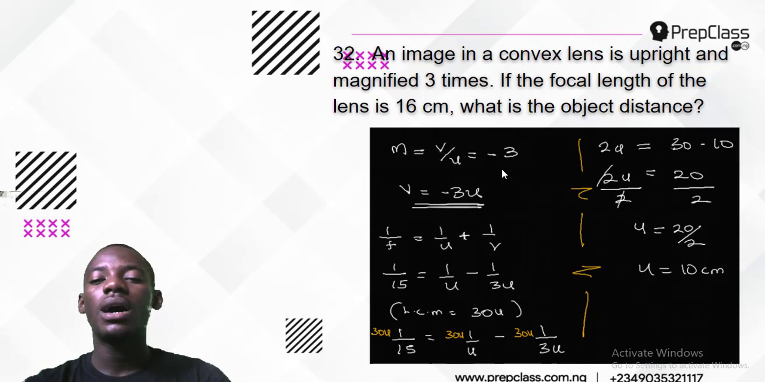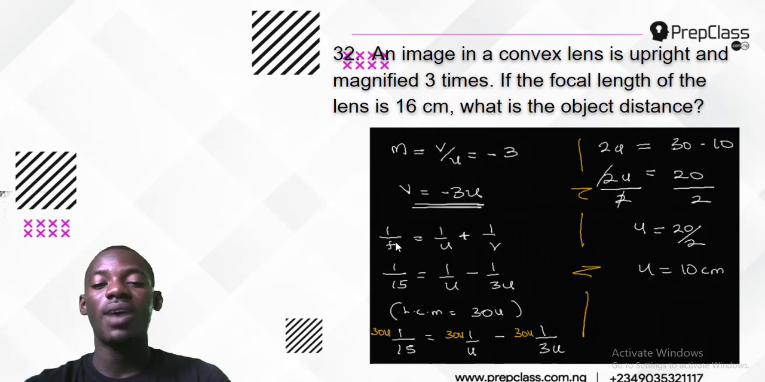Okay, now this is negative, so therefore from here I can get my v over u equals -3. So I'm to find the object distance, that's my u. Therefore I will find my v. So my V is therefore, if I cross multiply, I'll be getting V equals minus 3U.